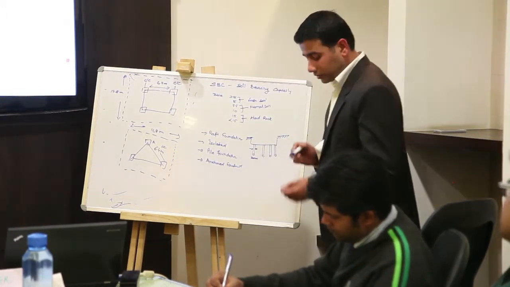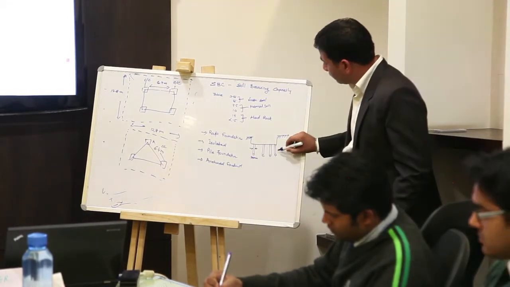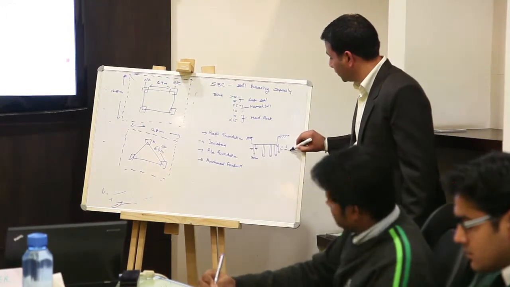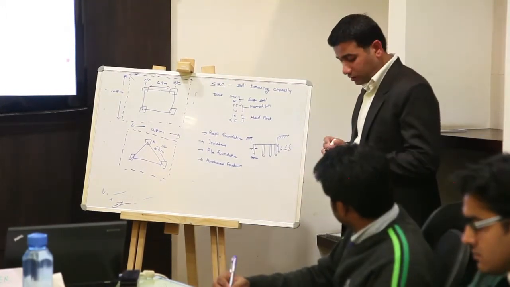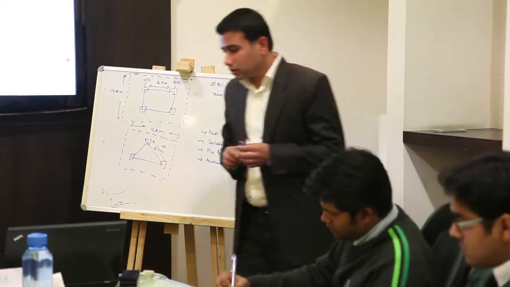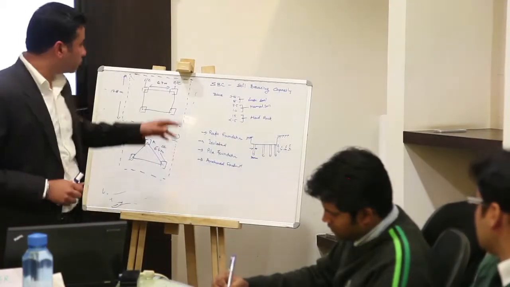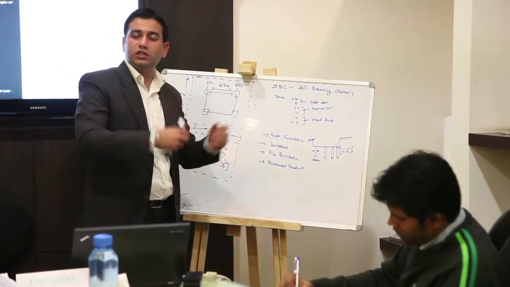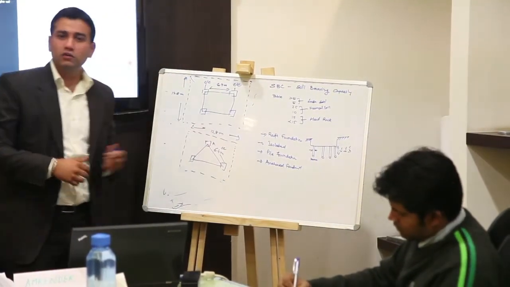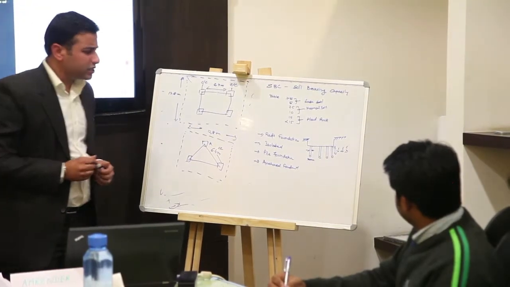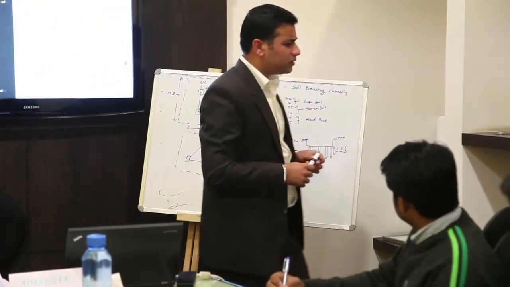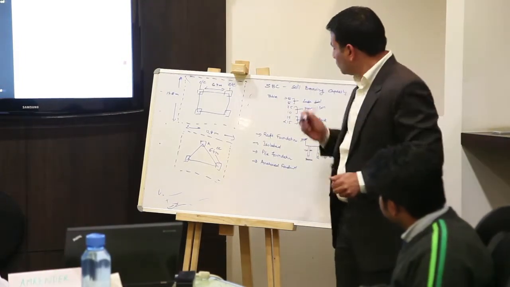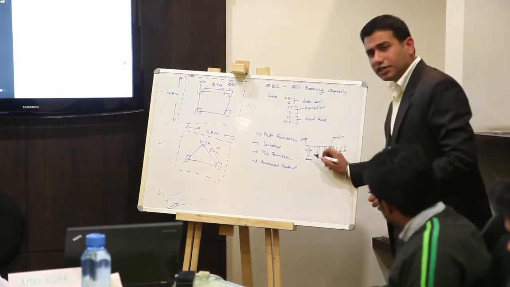300 mm dia, or whatever the depth according to the soil bearing capacity, 6 meter, 8 meter, 10 meter long. The number of piles depends upon the situation. The number of piles depends upon the soil bearing capacity. If the soil bearing capacity is very low, the number of piles will also increase. And in very congested areas, we use small piles. Actually, this is a 300 mm pile.